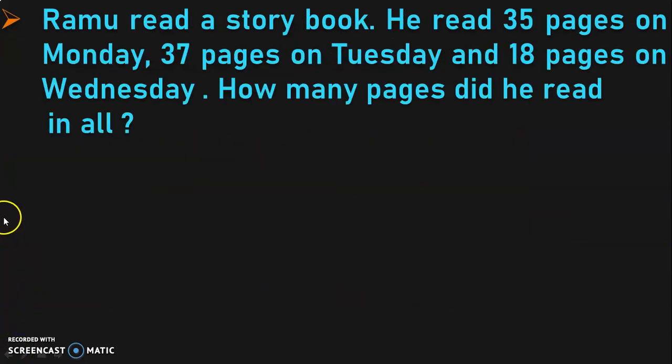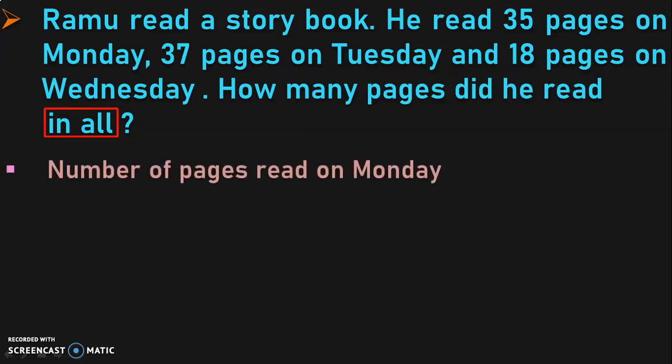The next sum that we are going to see is Ramu read a story book. He read 35 pages on Monday, 37 pages on Tuesday and 18 pages on Wednesday. How many pages did he read in all? In this case, we have an explicit keyword in all indicating that it is an addition operation that we are going to perform. Now write down the statements.